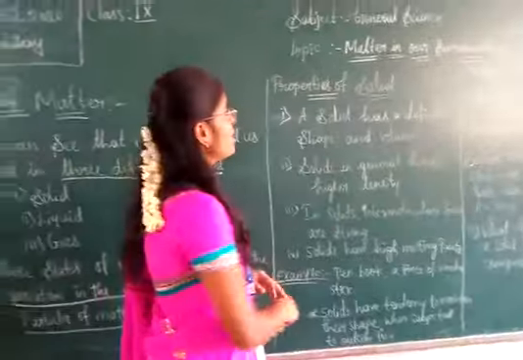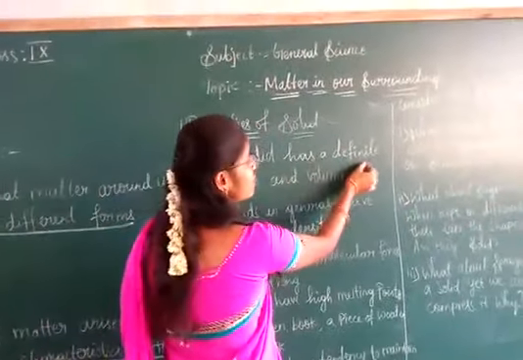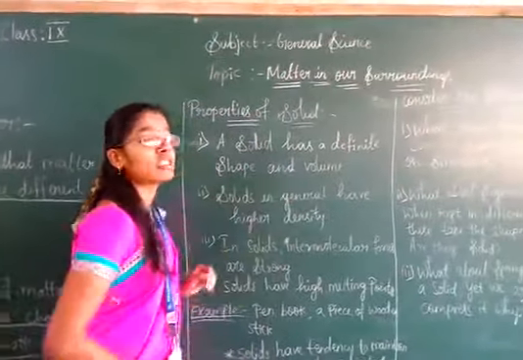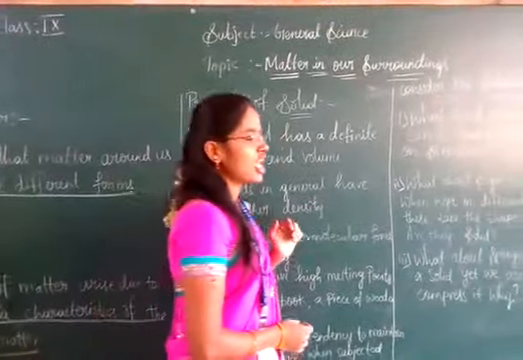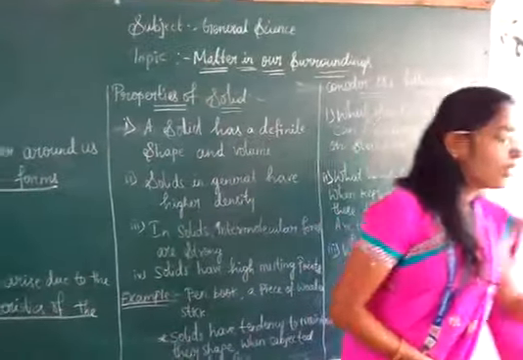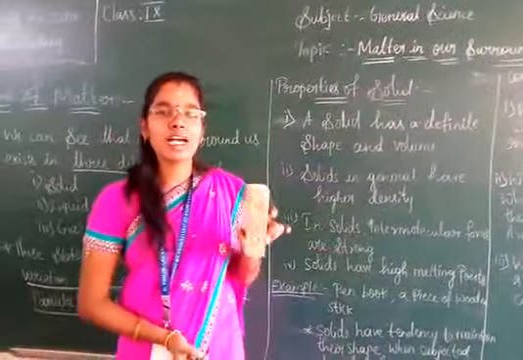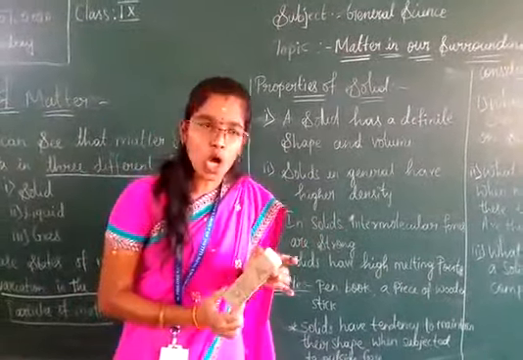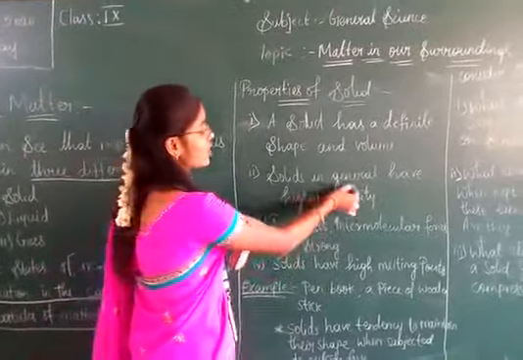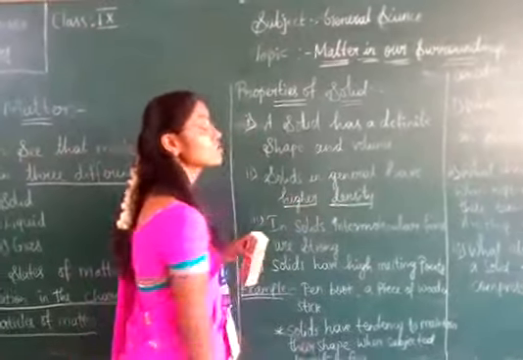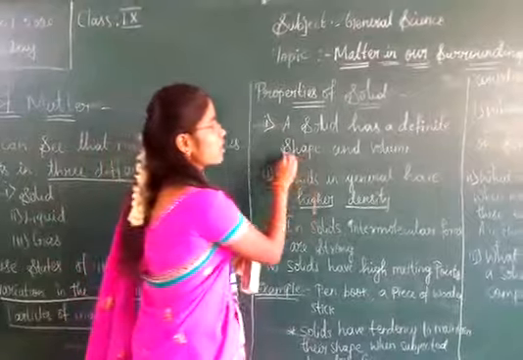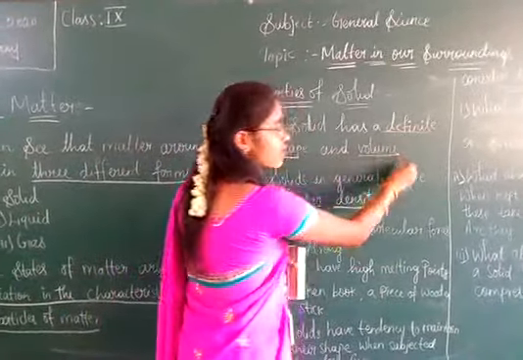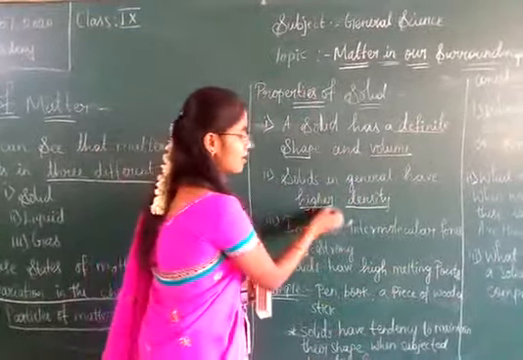Properties of solids. First, solids have a definite shape and volume. Consider this duster as an example of a solid. It has a definite shape and volume, and solids in general have higher density.